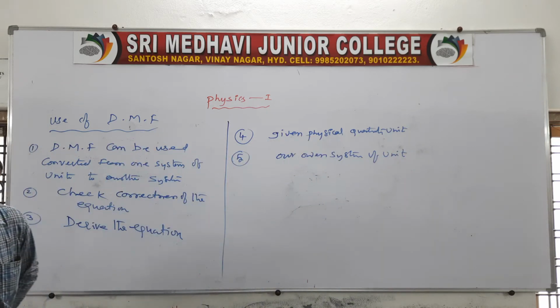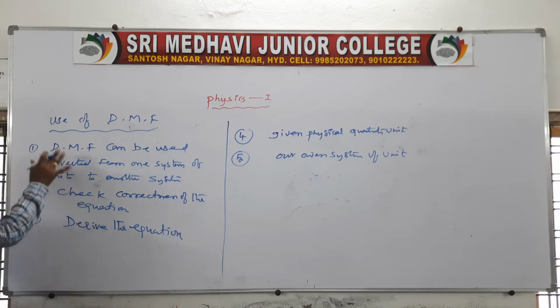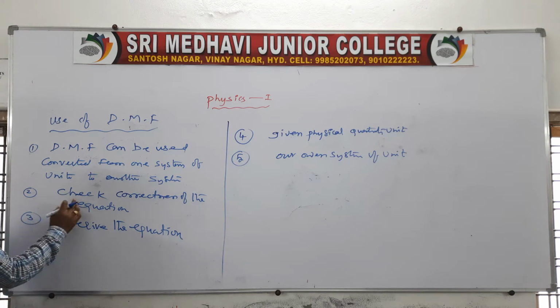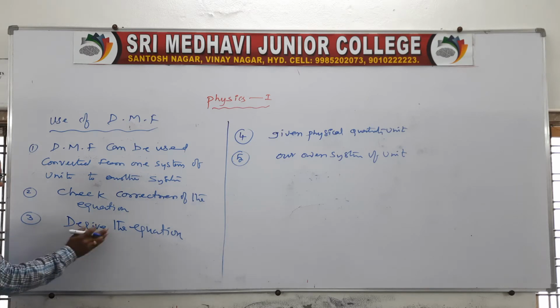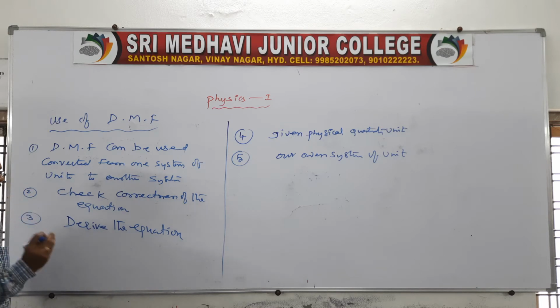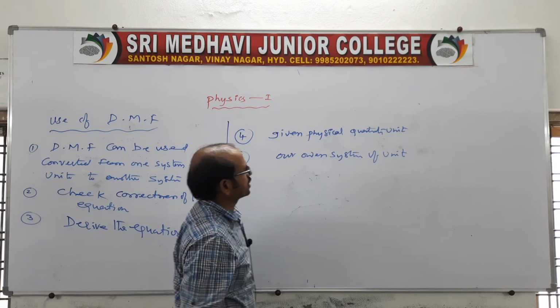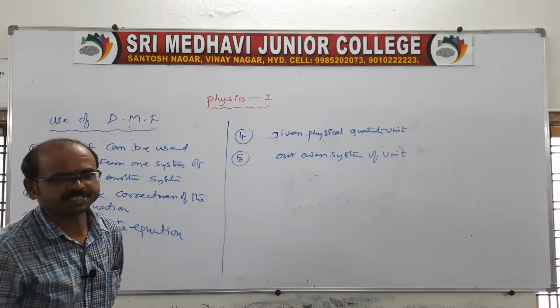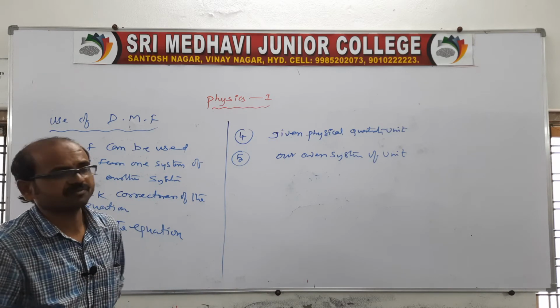Once again, look at the uses of dimensional formulas, or applications also we can say. There are 5 uses or 5 applications. First, it can be used to convert from one system of unit into another system. Second, check the correctness of a given equation, whether it is correct or not. And the third one, derive the equation: in a given question, they will give you different physical quantities, and by using those physical quantities we can derive an expression. And the fourth use: we can derive the unit of a given physical quantity.